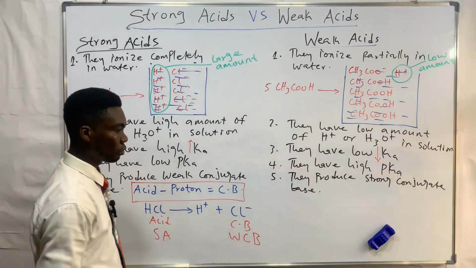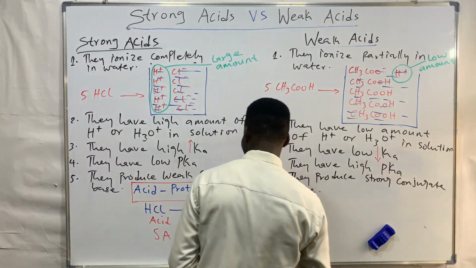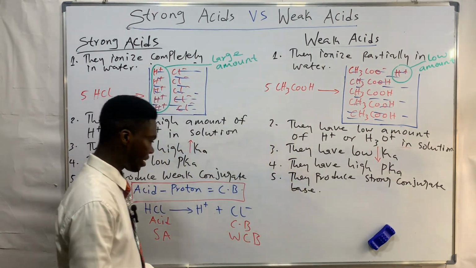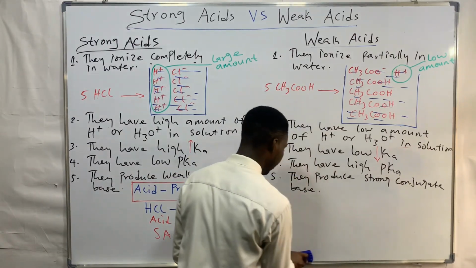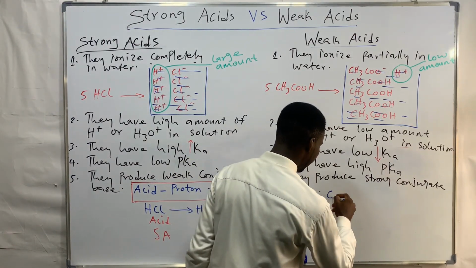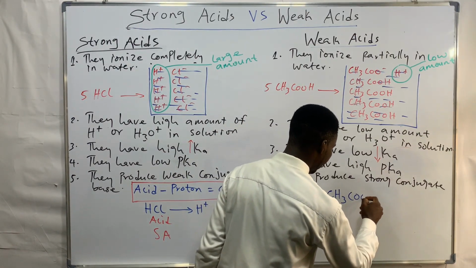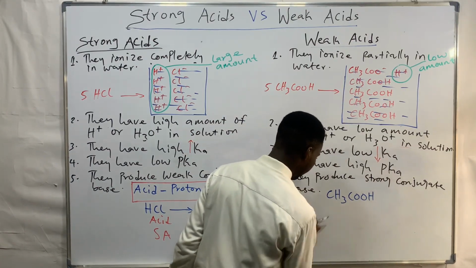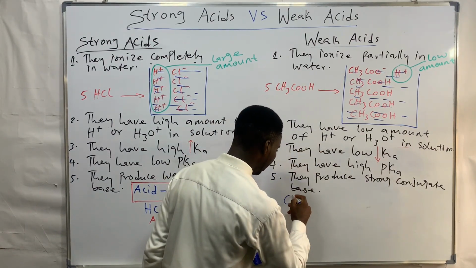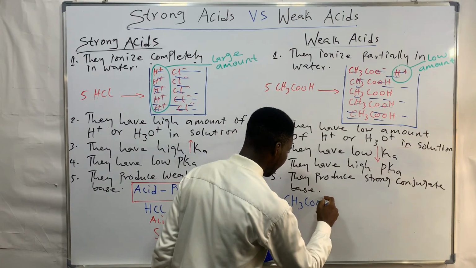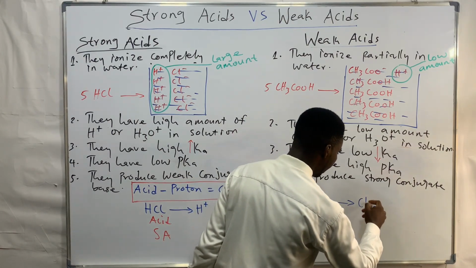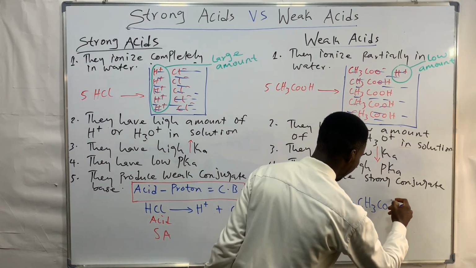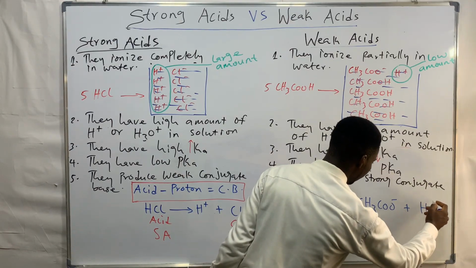So let's say we have CH3COOH. This will give us CH3COO minus plus H plus. We all know that this is a weak acid.